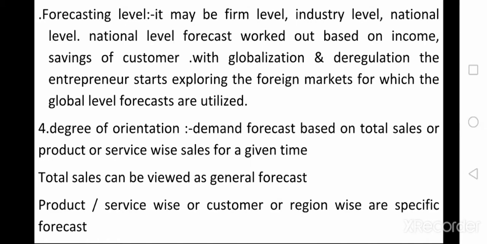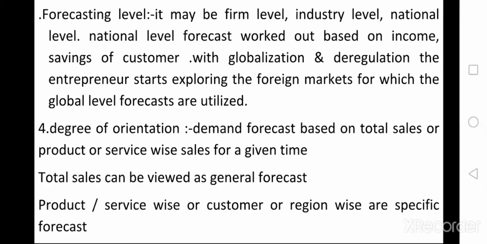I will explain the difference between firm and industry with the help of one of the best examples. Tollywood or Bollywood are the firms, and the film industry is called the industry. So the demand can be estimated at the firm level, industry level, or overall total national level. National level forecast is worked out based on income and savings of customers. With globalization and deregulation, entrepreneurs start exploring foreign markets, for which global level forecasts are utilized.